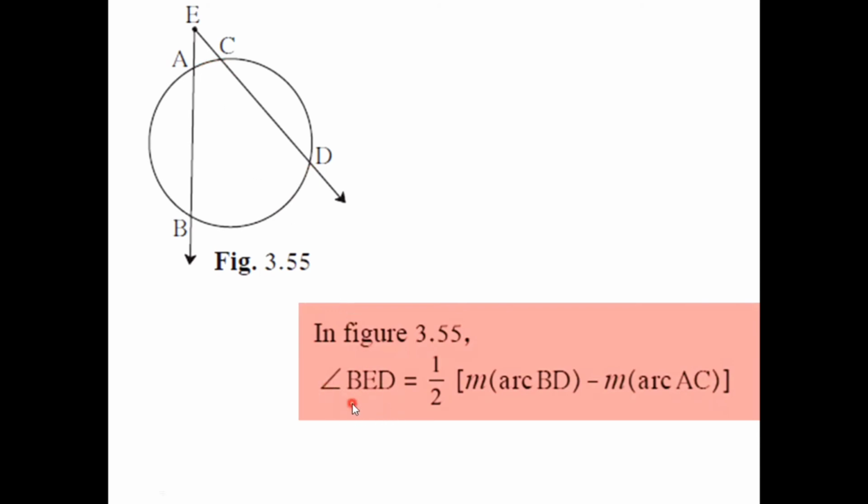So we can find the measure of angle BED, which is equal to half of the measure of arc BD minus the measure of arc AC. That is, half of the difference of the arcs intercepted by the angle. These two arcs, arc AC and arc BD, are intercepted by angle BED. If we take the difference, measure of arc BD minus measure of arc AC, and take half of it, that will be the measure of angle BED.